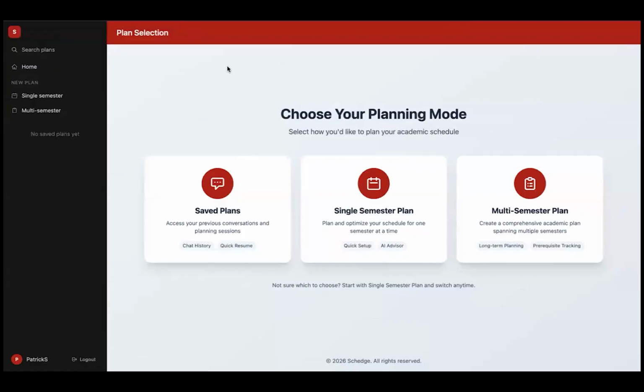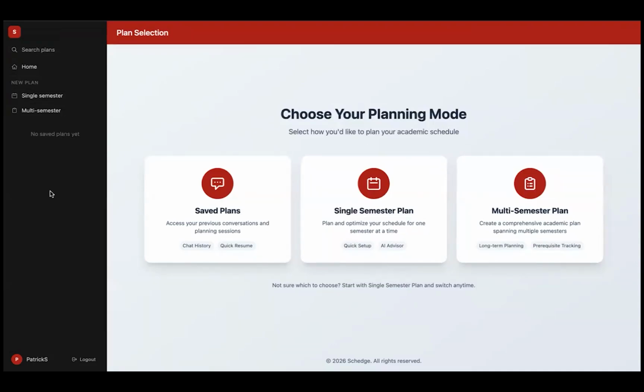This is Patrick again, and now we'll be going over a demo of the Schedge software and how some use cases might utilize the software to streamline their planning experience. On the Schedge landing page, when you log in, you'll see we have the option to select some planning modes, so you can view saved plans, single semester planning, and multi-semester planning. On the left side, we have a navigation sidebar so that users can easily navigate between the pages while they're in each one.